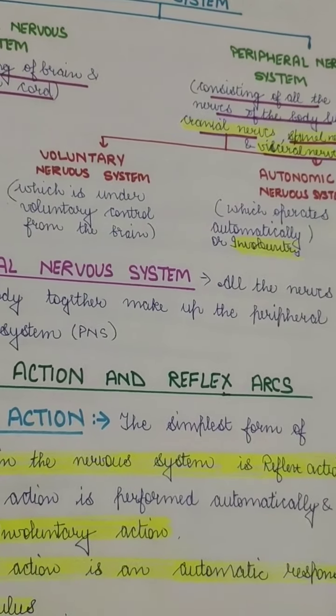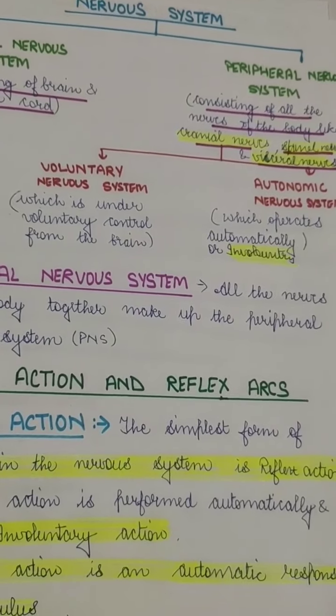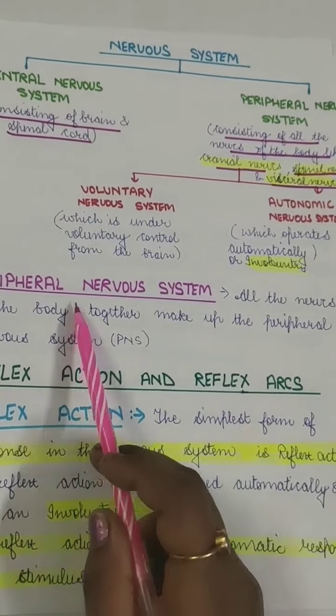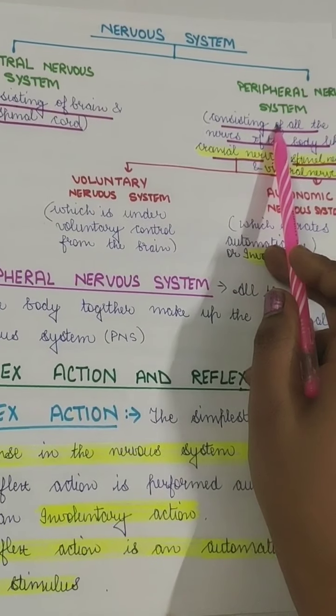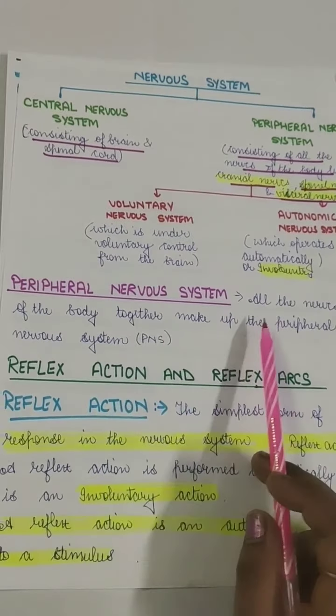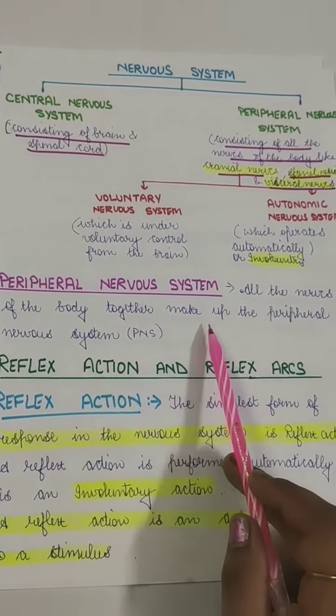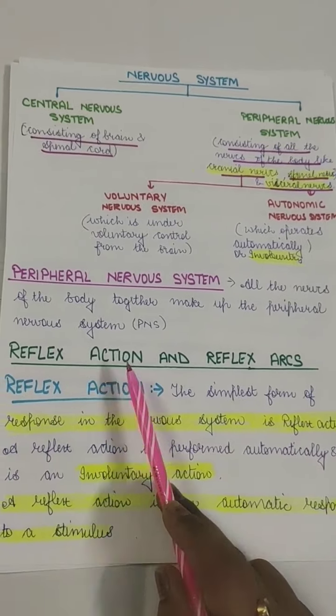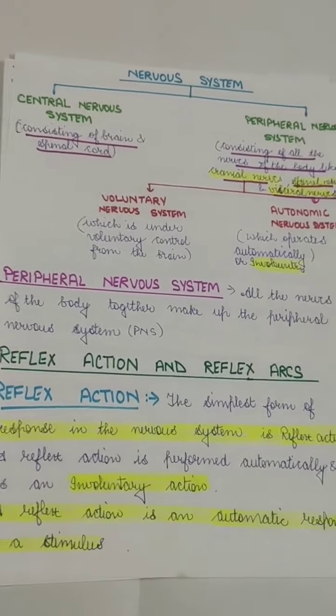Those emotions are created by the brain. So that is the autonomic nervous system. We will read about the peripheral nervous system in this. All the nerves of the body together make up the peripheral nervous system. Now the main topic of the chapter is reflex action and reflex arc.